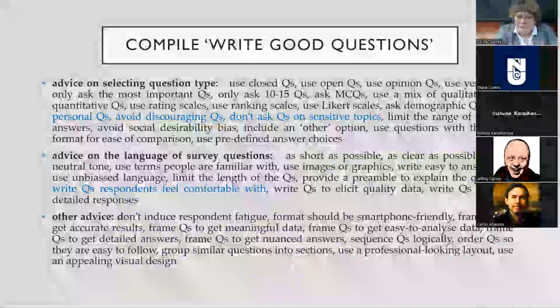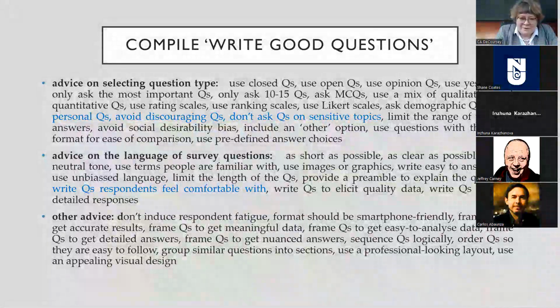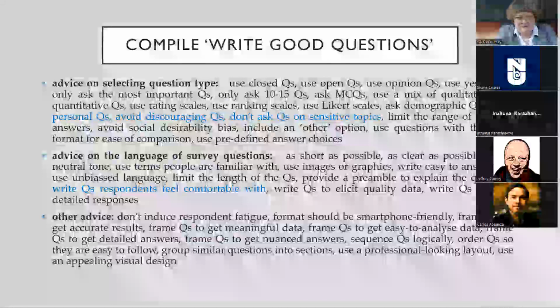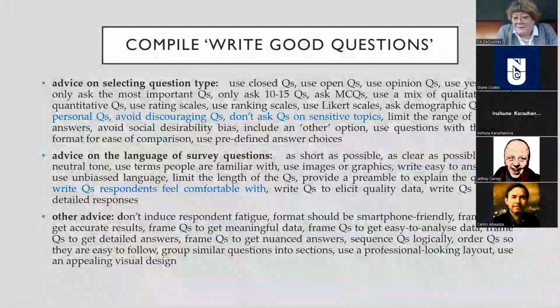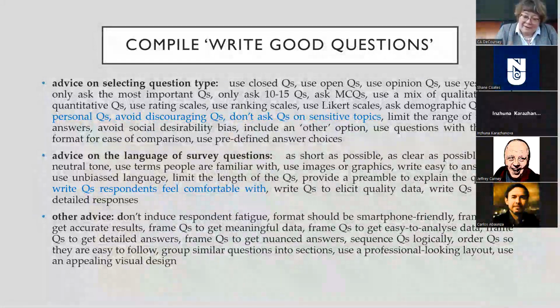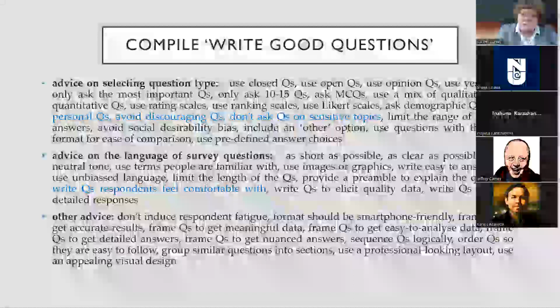You get: use closed questions, use open questions, use opinion questions, use yes/no questions, only ask the most important questions, only ask 10 to 15 questions, ask multiple choice questions, use a mix of qualitative and quantitative questions, use ranking scales, use rating scales, etc. Okay, so you can see that this is impossible. No person can follow this advice. And it leaves the student, when you get the multiple iterations together and you compile that advice, you can see that the students will be confused.